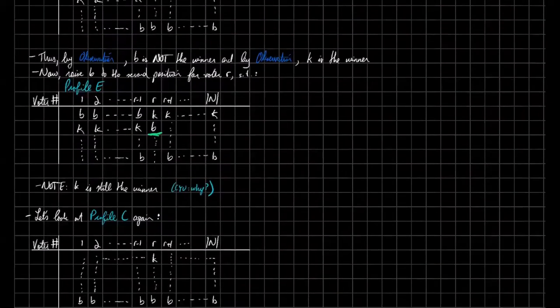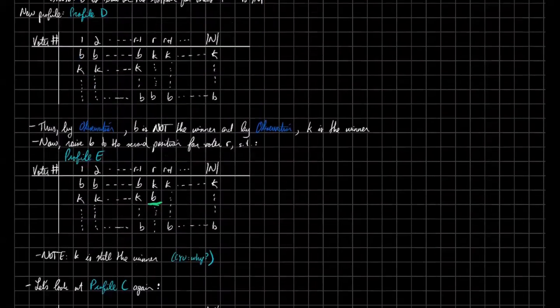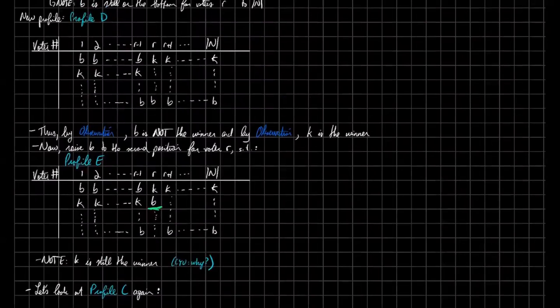All right, so now observe this profile. As we noted, for the first 1 to R minus 1 voters, Donald Trump is at the top, and then for everybody else, Donald Trump is at the bottom, and K is still at the top for the rest of the voters, from R to the end of the voters.